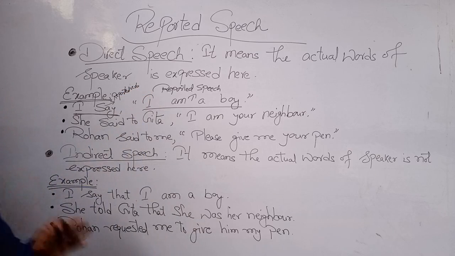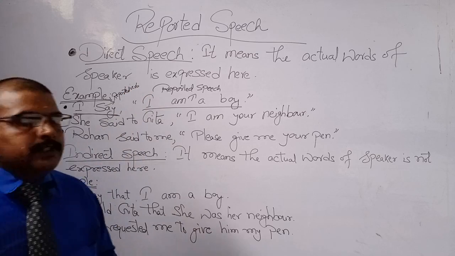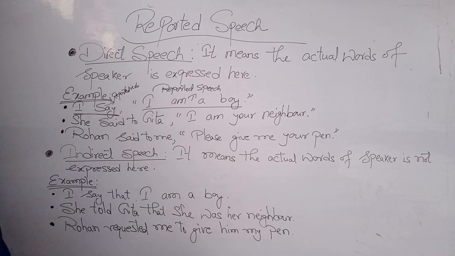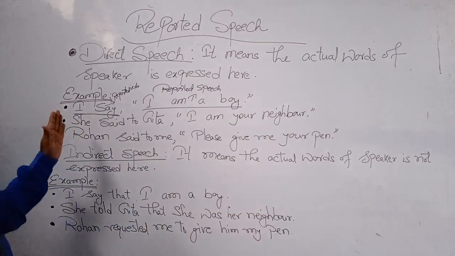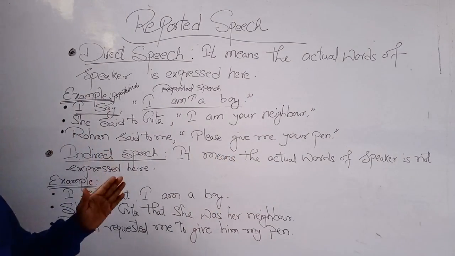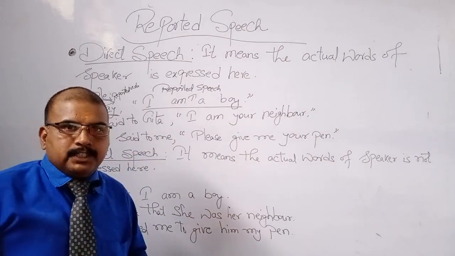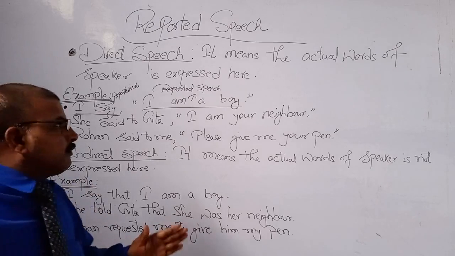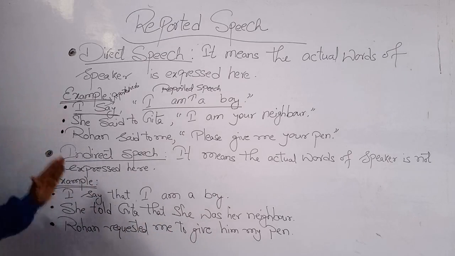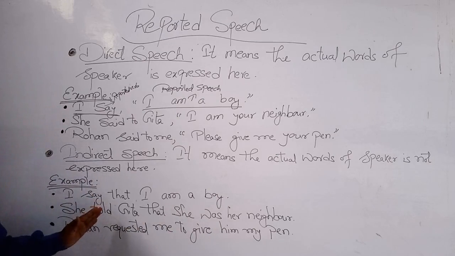Now, what is the first step? First we have to identify what is reported speech and what is reported verb. By identifying them, we can easily convert direct speech to indirect speech.